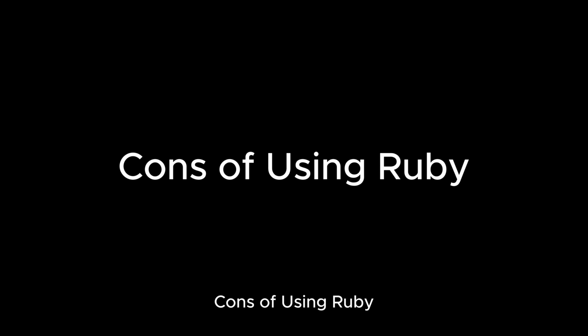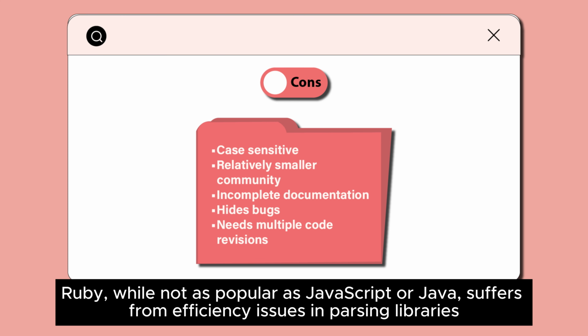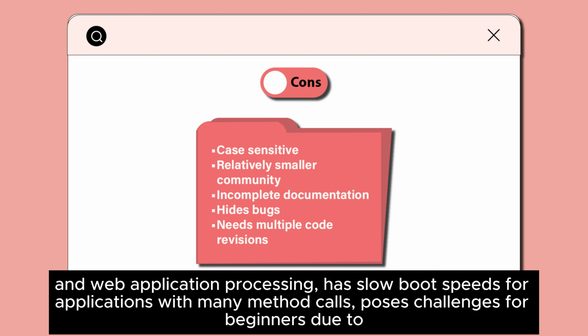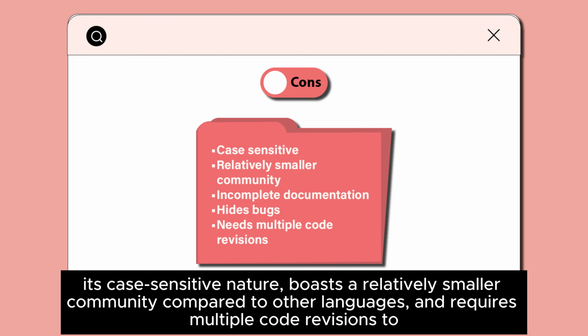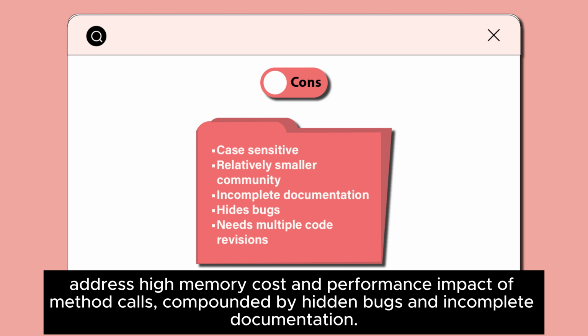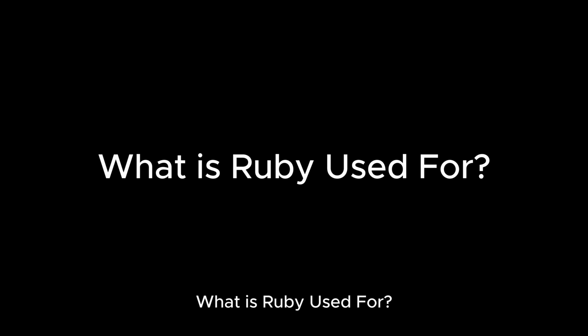Cons of using Ruby. Ruby, while not as popular as JavaScript or Java, suffers from efficiency issues in parsing libraries and web application processing, has slow boot speeds for applications with many method calls, poses challenges for beginners due to its case-sensitive nature, boasts a relatively smaller community compared to other languages, and requires multiple code revisions to address high memory cost and performance impact of method calls, compounded by hidden bugs and incomplete documentation.